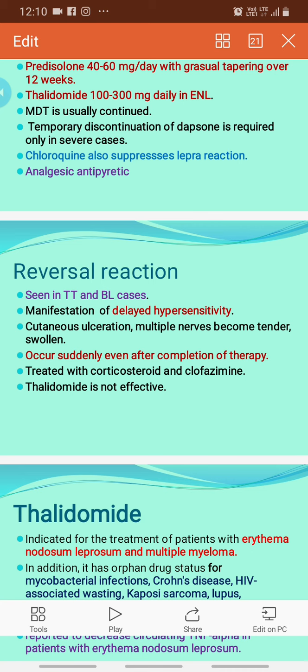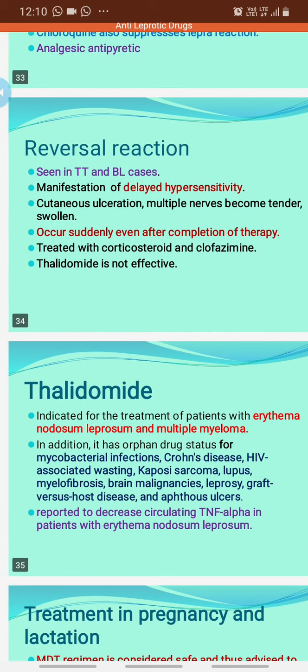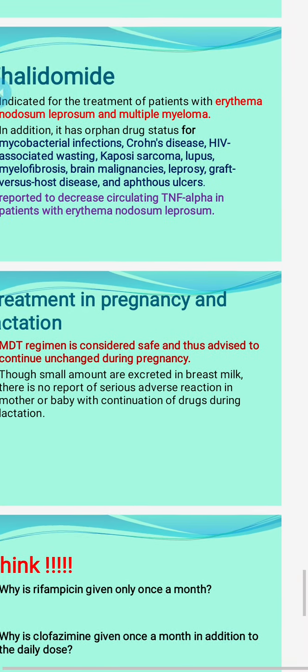Symptomatic treatment is done with corticosteroid and clofazimine. Thalidomide and chloroquine are not effective. So corticosteroid is the drug of choice for both lepra reaction as well as reversal reaction. Remember this. Thalidomide is another option. It has multiple other uses, not needed now.